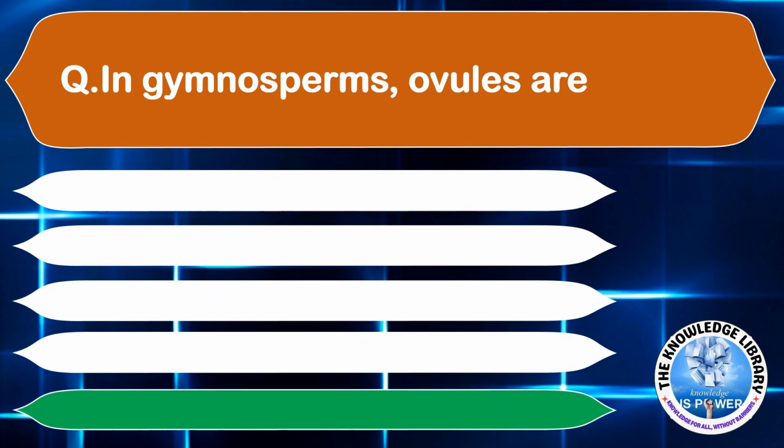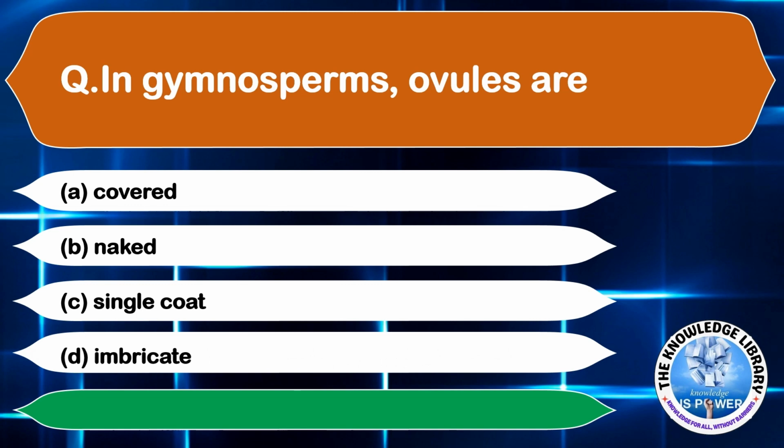In gymnosperms, ovules are option A, covered, option B, naked, option C, single coat, and option D, imbricate. The correct answer is option B, naked. Moving on to the next question.